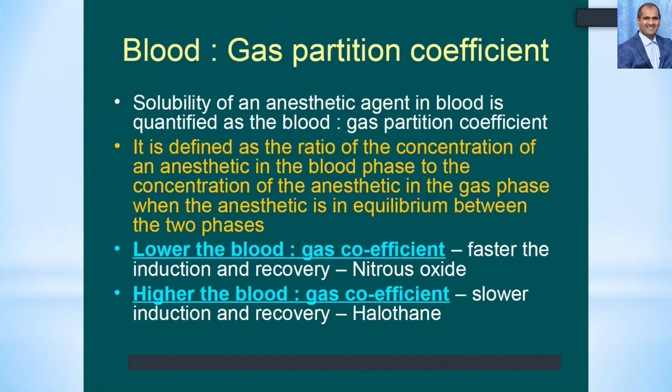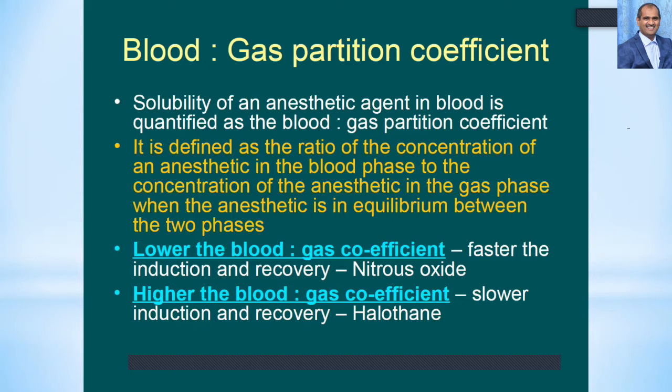Another important terminology is the blood gas partition coefficient. The solubility of an anesthetic agent in blood is quantified as the blood gas partition coefficient. This is one of the important parameters in deciding the depth of anesthesia. It is defined as the ratio of the concentration of an anesthetic in the blood phase to the concentration of the anesthetic in the gas phase, when the anesthetic is in equilibrium between the two phases.